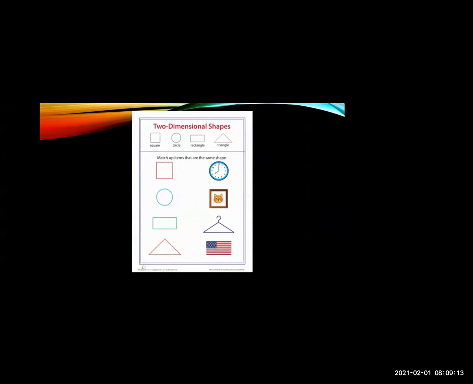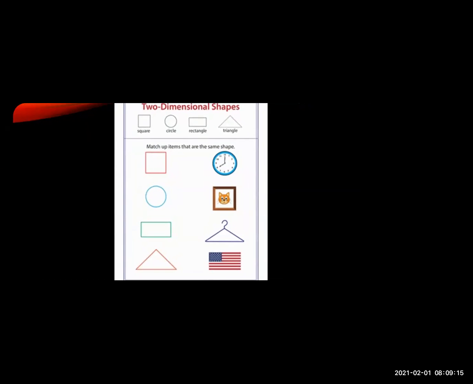Now here is some example. You have to match the items that are the same shape. Can you tell me the match? You have to match over here. A square is there, a circle is there, a rectangle is there, and a triangle is there. And on the other side, there are real life examples.